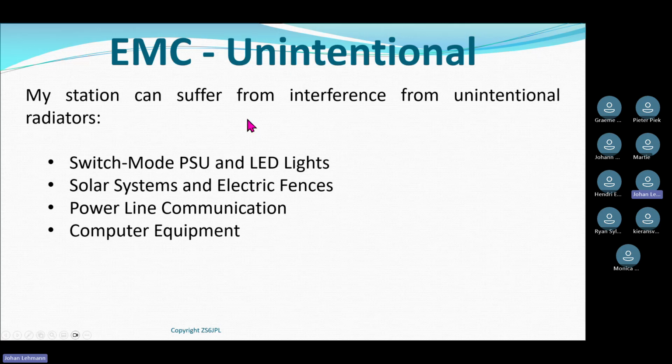Unintentional radiators are normally, not always, something within the boundaries of your property, which is creating a problem for you. Intentional, it's you creating the problem. Unintentional, it's something within the boundaries of your property, most of the times, that creates a problem for you. Okay. That's the difference to remember.